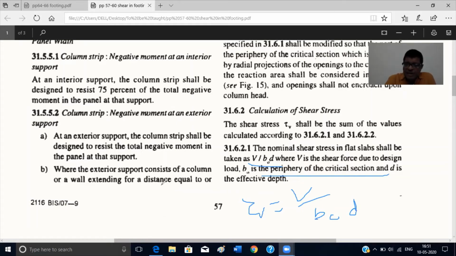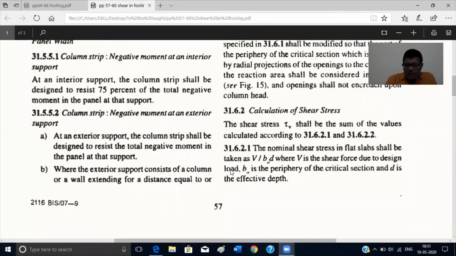So the critical section is a plus d. We have seen the critical section was a plus d into b plus d. So what is the periphery? Periphery will be a plus d plus b plus d, into 2. So the b0 value will come out to be 2 times a plus d plus b plus d, the distance along the periphery. So take this value as your b0 value and calculate the tau v value. This is how to calculate tau v.